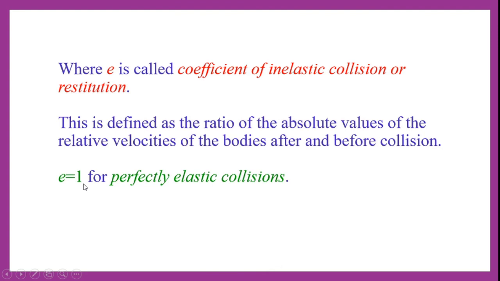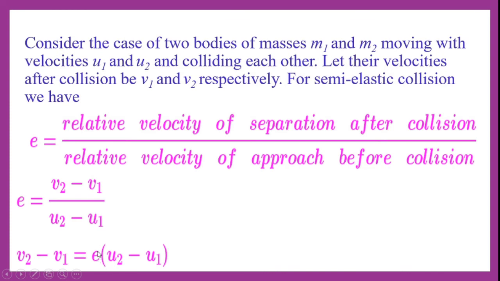This happens only in the case of perfectly elastic collision. So substituting E equal to 1, v2 minus v1 is equal to u2 minus u1.